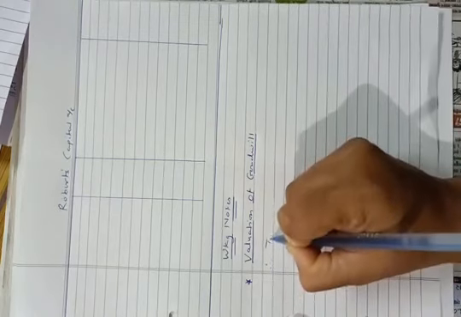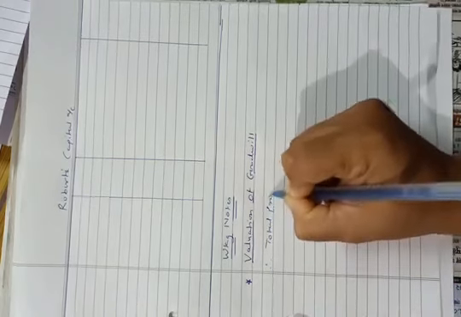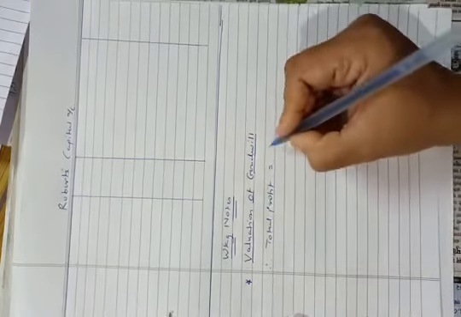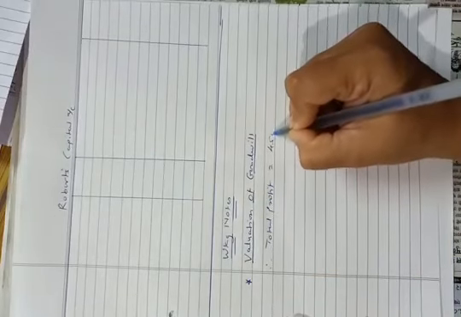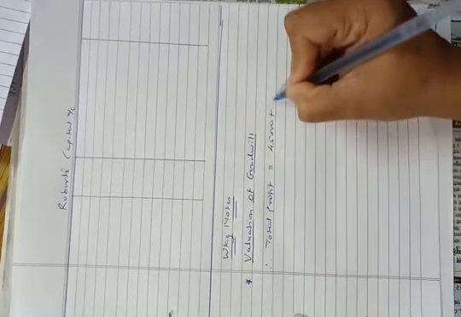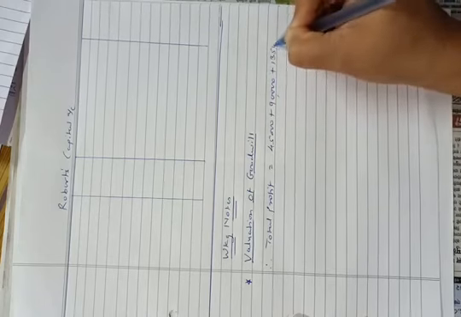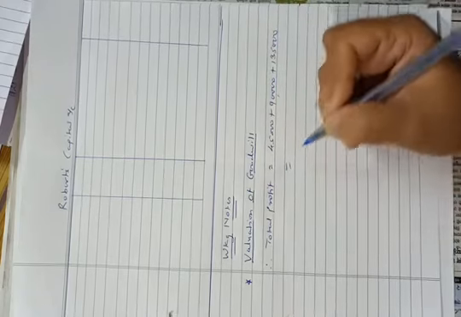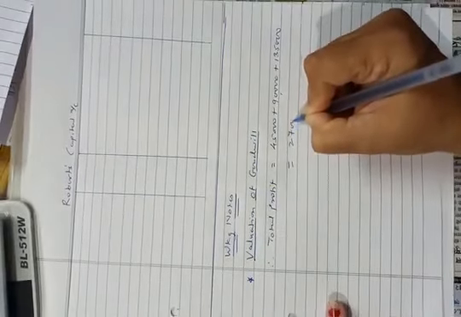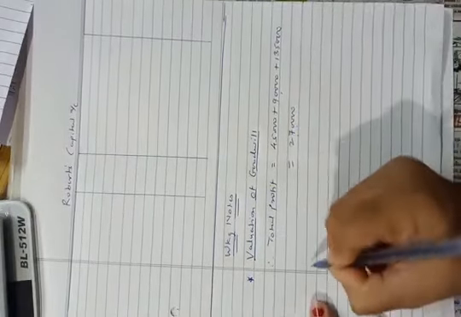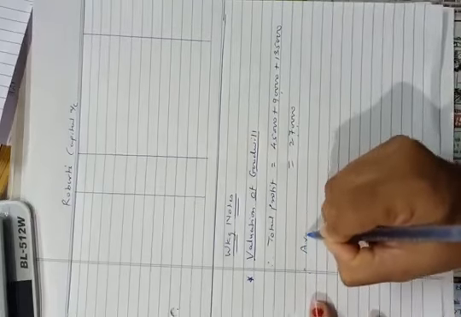Total profit is equal to 45,000 plus 90,000 plus 1,35,000, so it will be 2,70,000.